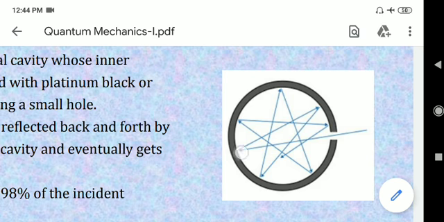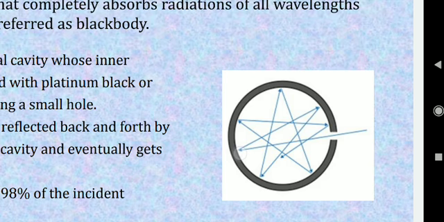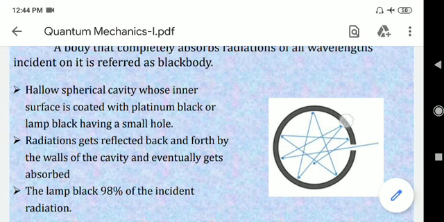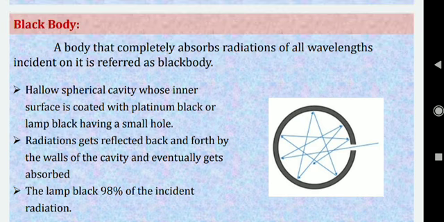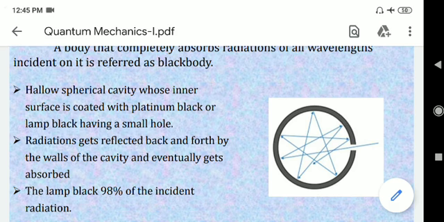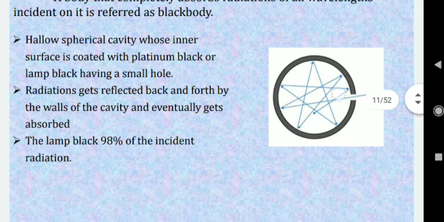See here, for example, this oscillator is emitting radiation, which will go in this particular direction and interact at this end. Then this atom will absorb that radiation and again emit radiation, some of it in the same direction. So this is the incident radiation in one direction, and in the same direction we are getting the reflected beam.